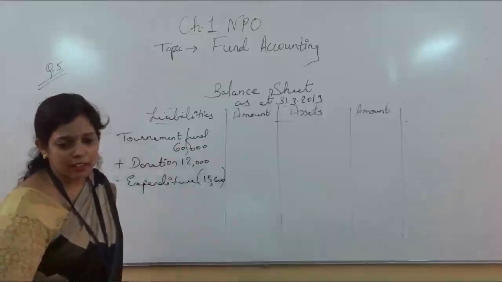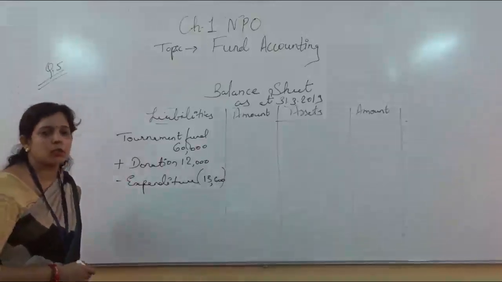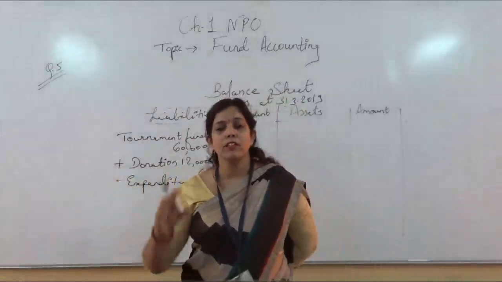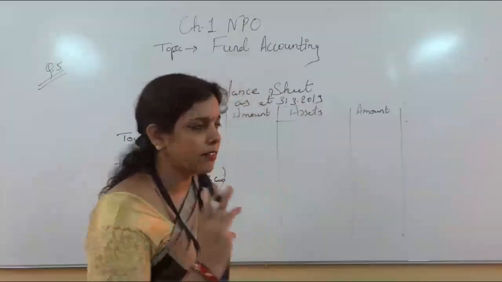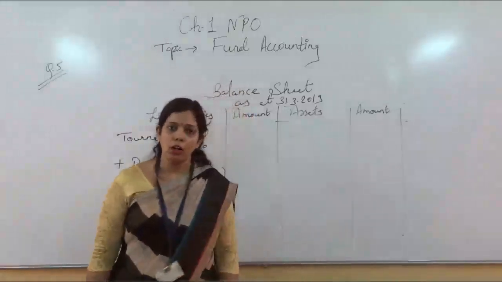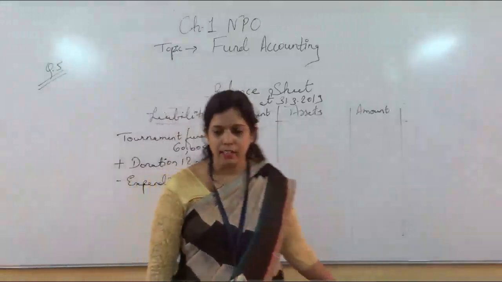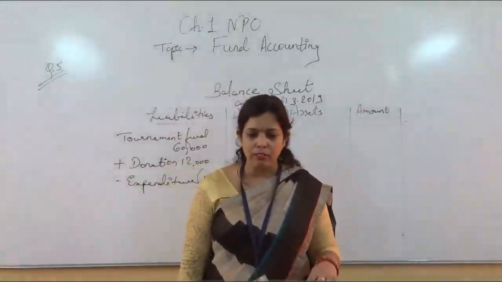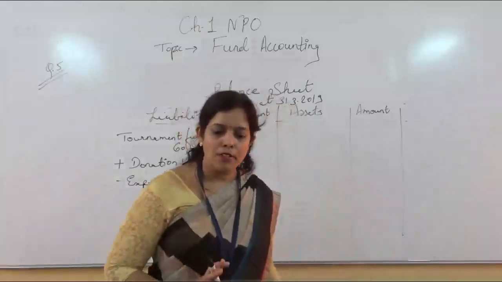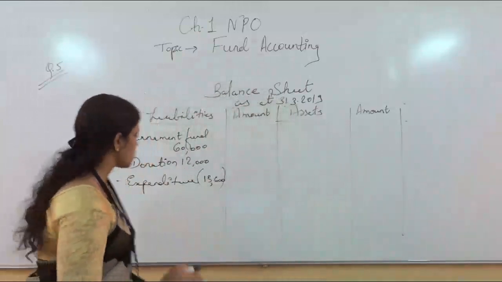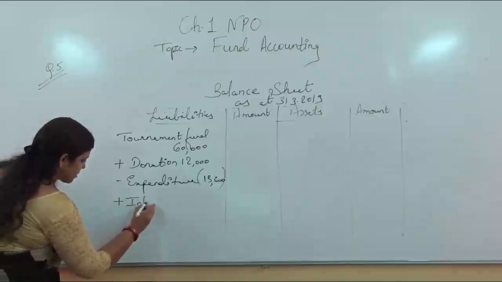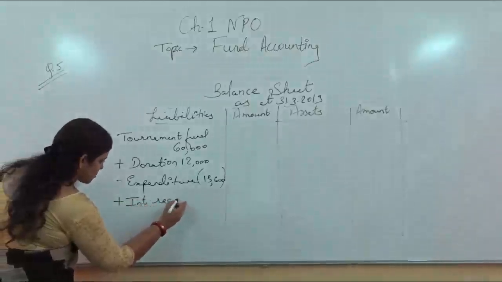Then put it in brackets. The last one you can see is interest received on tournament fund investment. Suppose if a tournament fund investment were given, we would take it on the asset side, because all investments are taken on the asset side. But here the investment amount is not given; directly it is given that this much interest has been received on the investment. How much interest is received? 4,800. That is again an income, so it will be added. Interest received on investment.